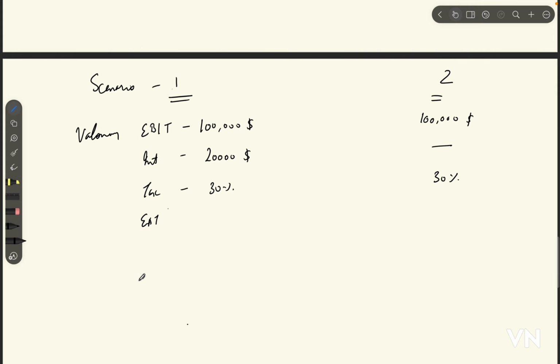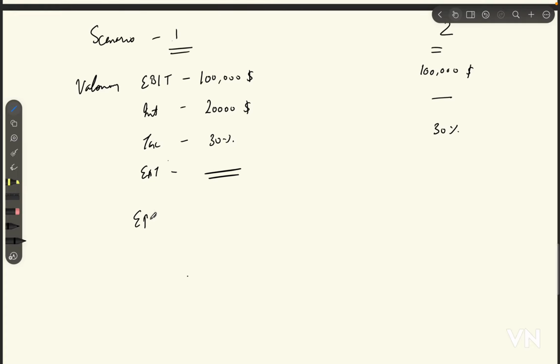So how will our calculation look? Let's begin. EBIT, which is $100,000, minus interest of $20,000, we arrive at EBT, earnings before tax, of $80,000, right?